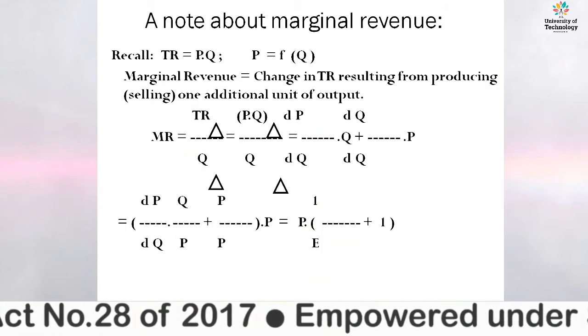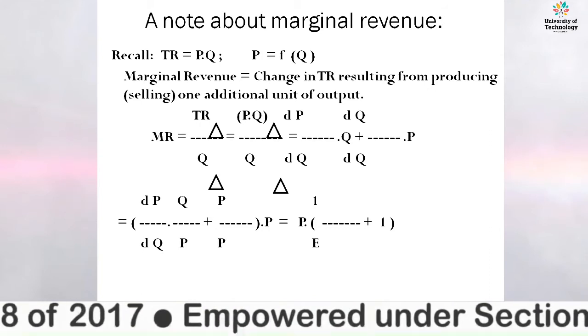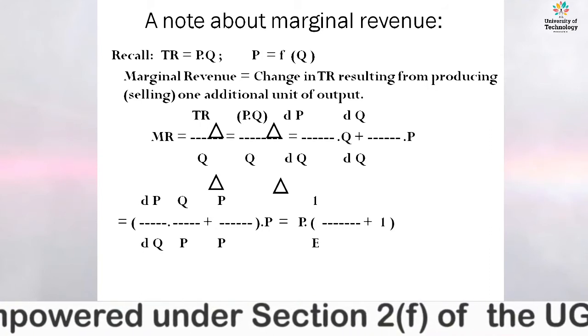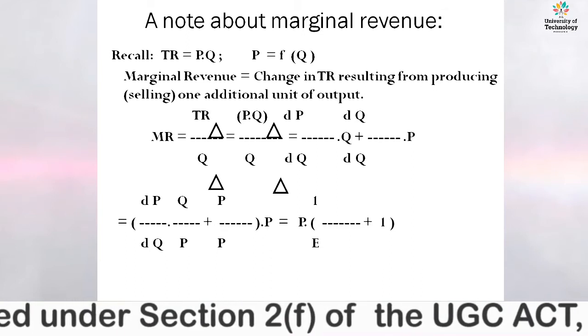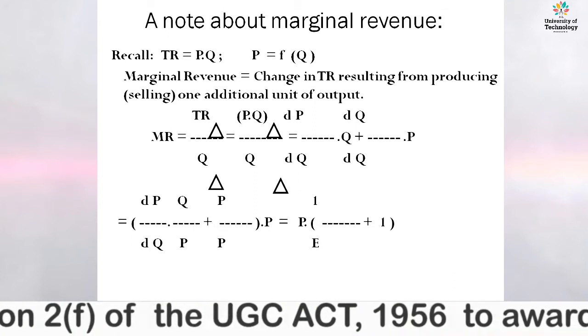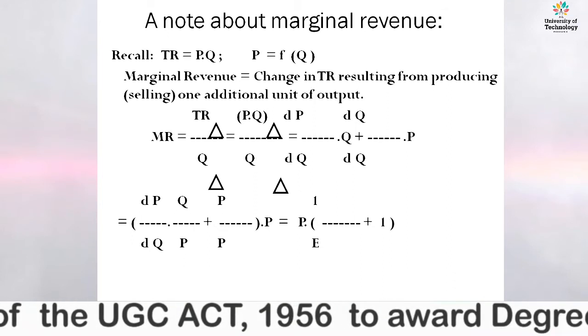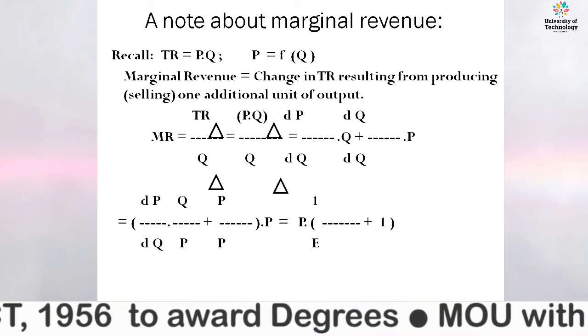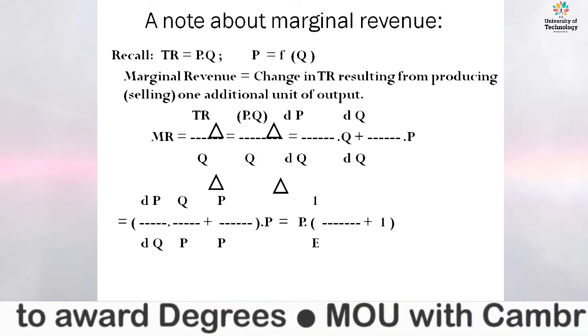Next, what is marginal revenue in respect to the quantity demanded and price? If we talk about the total revenue, it can be represented by the price multiplied by the quantity demanded. It means price is a function of quantity, right?